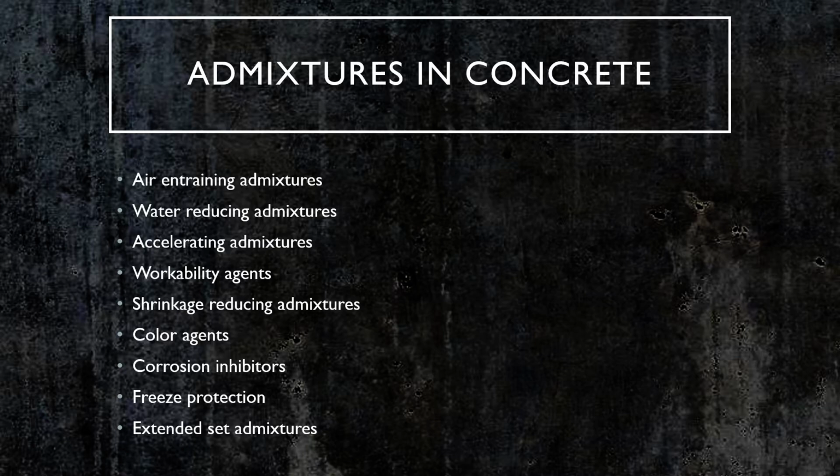Air entraining admixtures increase the workability of concrete during placement and make it more resistant to freezing cycles. Water reducing admixtures are self-explanatory. They basically reduce the amount of water needed in the mixture. Accelerating admixtures cause concrete to cure more rapidly. Workability agents make concrete easier to work with during placement. Shrinkage reducing agents reduce how much concrete shrinks as it cures.